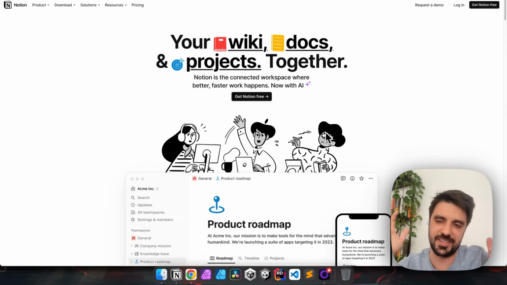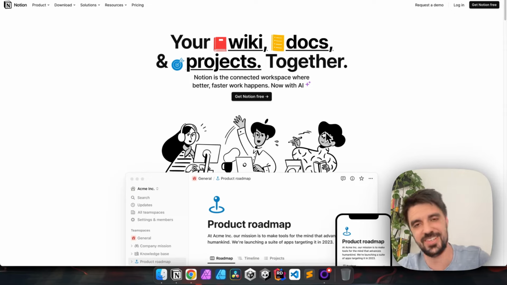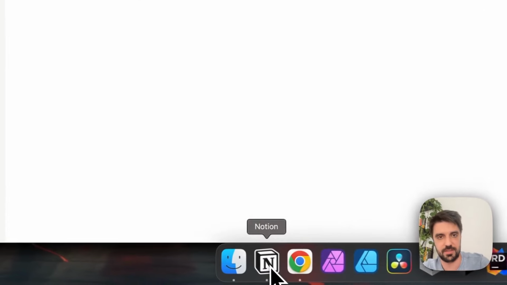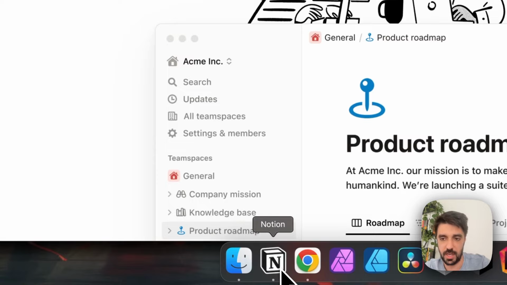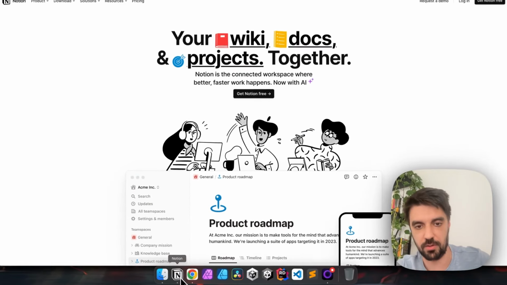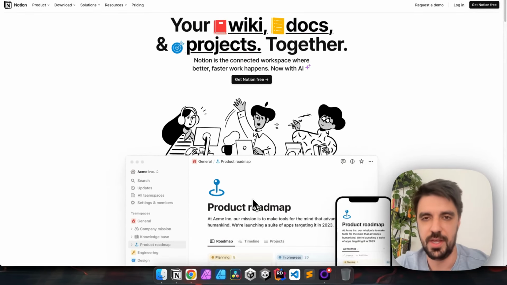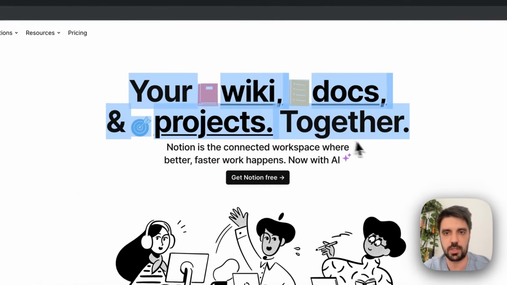Again, I'm a little bit tempted because I really like Notion. I use it every day. You can see I have this icon here, and I use it every day. So it's very tough for me to be impartial about this.